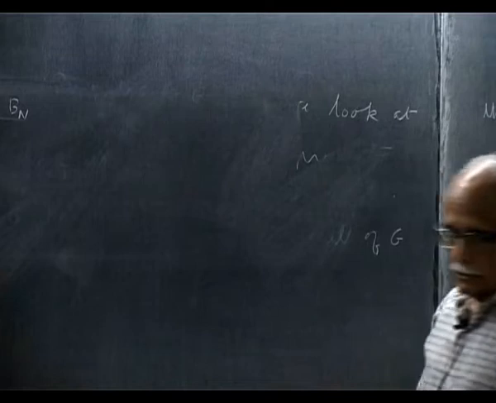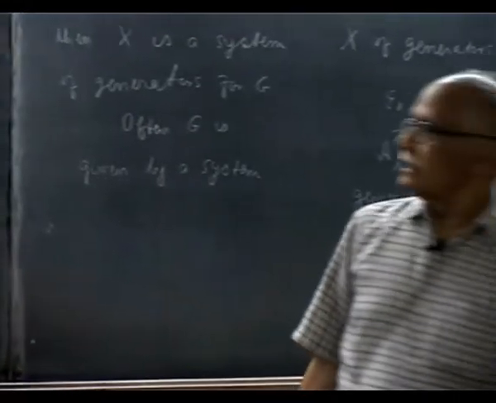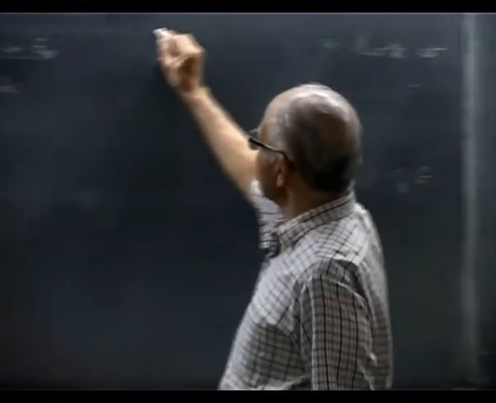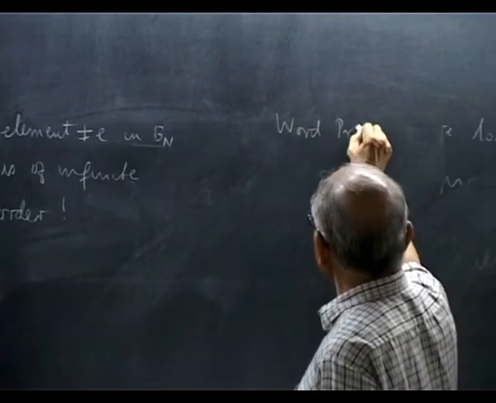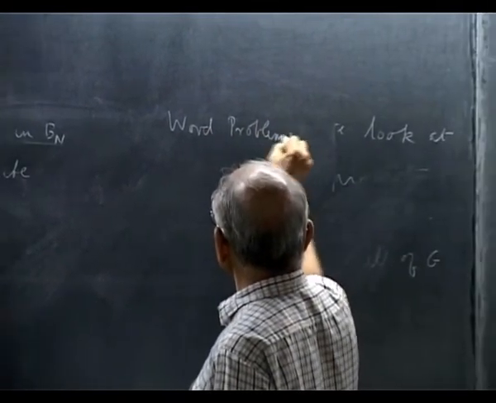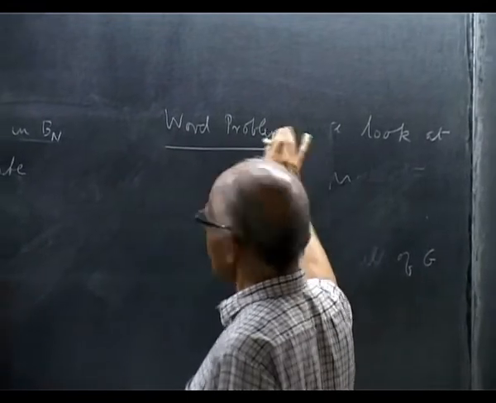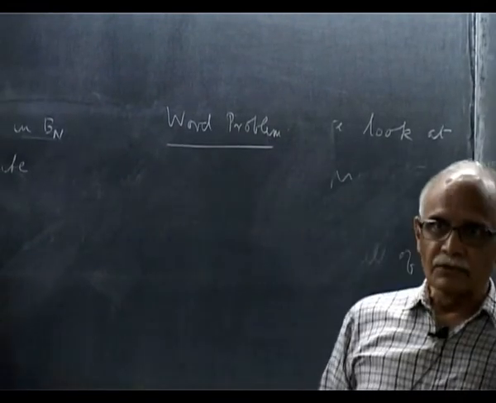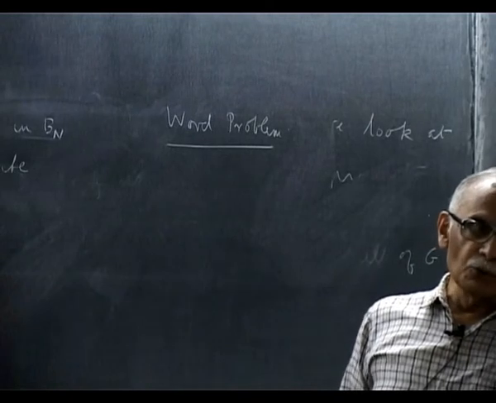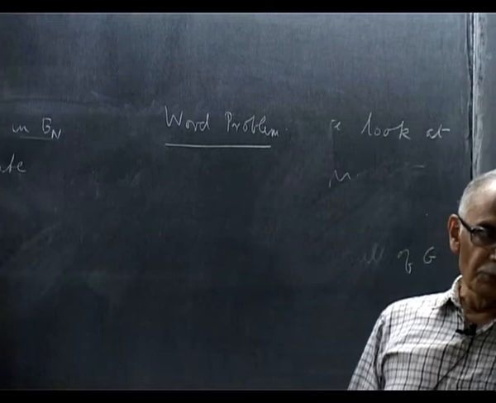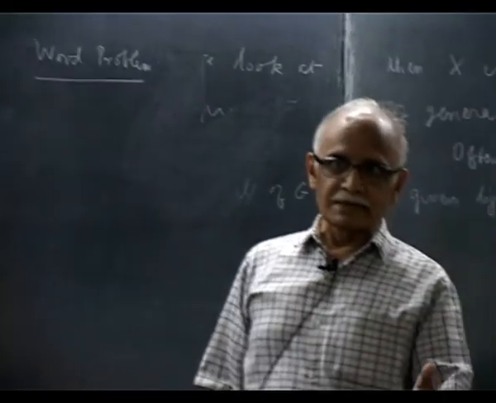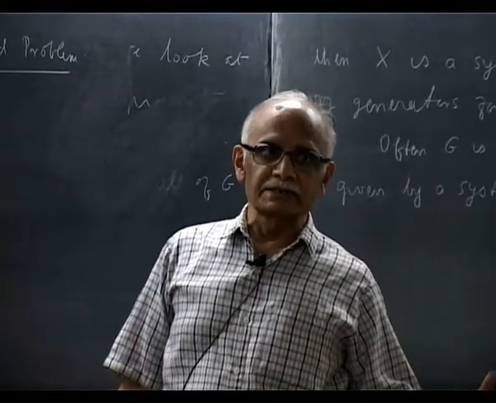By the way, there is a so-called word problem, which is still unsolved. I think it is one of these Clay problems. You know what it is for groups? If you define two groups with systems of generators and relations, you have to prove that they are the same or not the same. This is not solved in general.